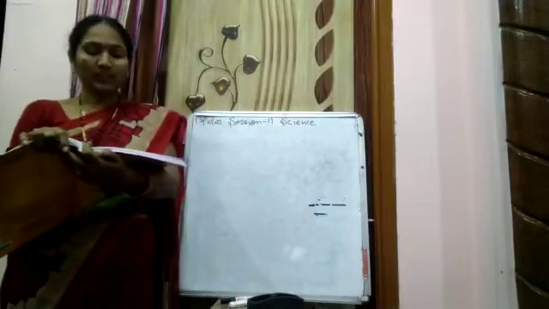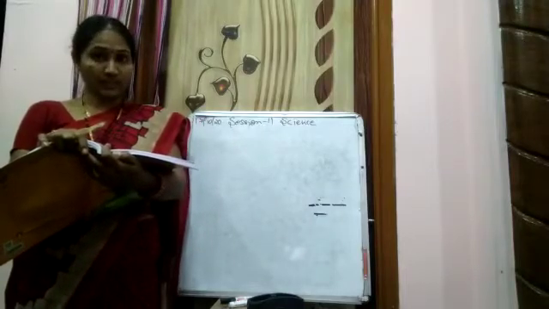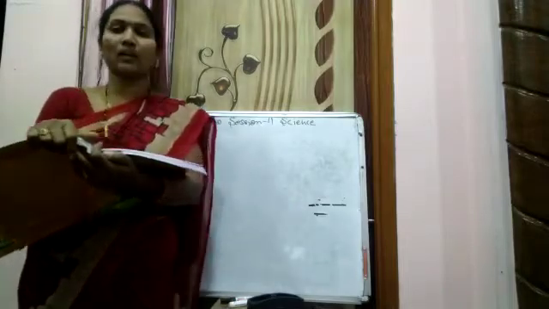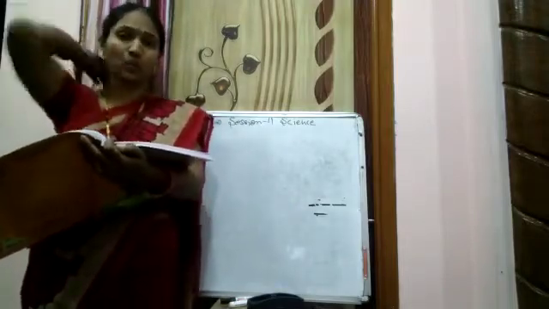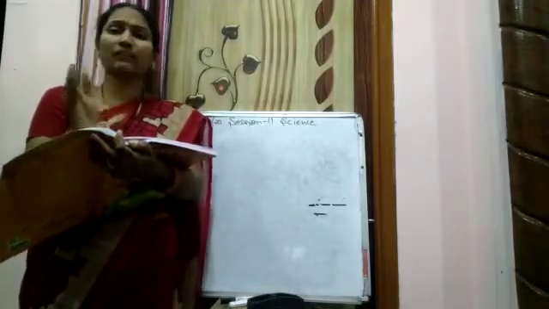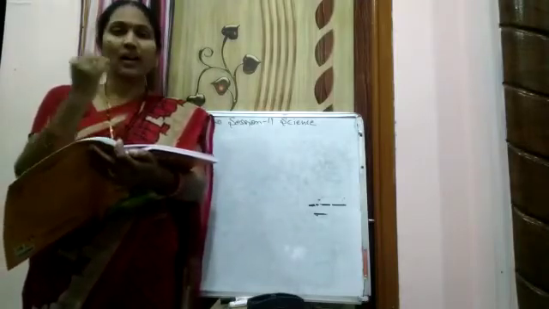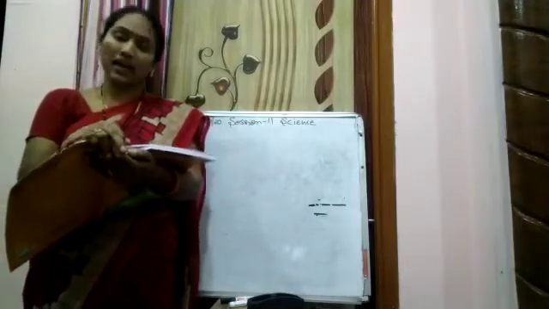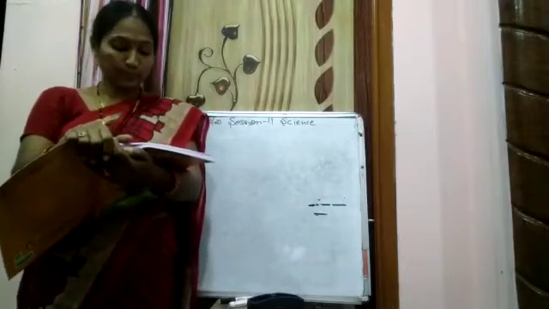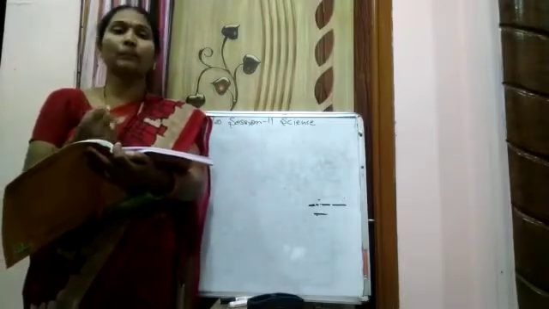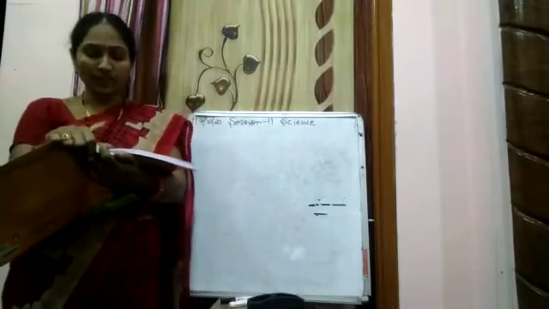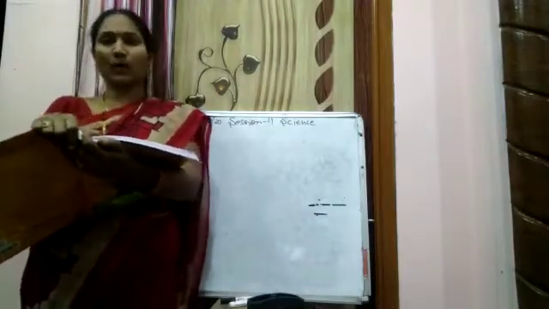Now the nervous system. The nervous system contains brain, nerves and spinal cord. The spinal cord is in our backbone, right children? So each system has different parts. Circulatory system, heart and blood vessels. Digestive system, mouth, stomach, intestine. Now nervous system, brain, nerves and spinal cord. What is the function of the nervous system? Controls all the functions of the body.